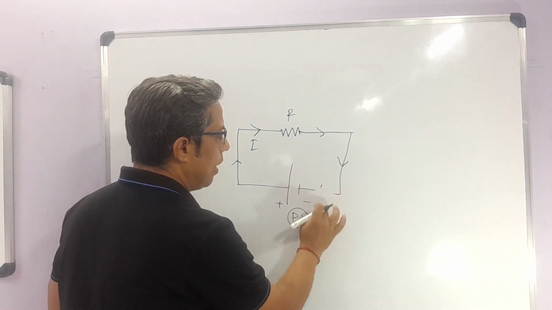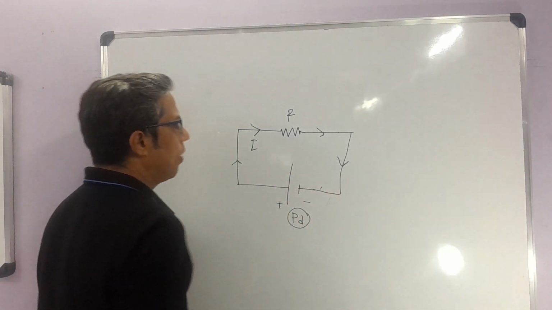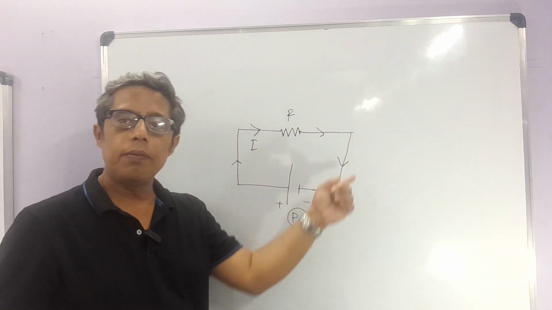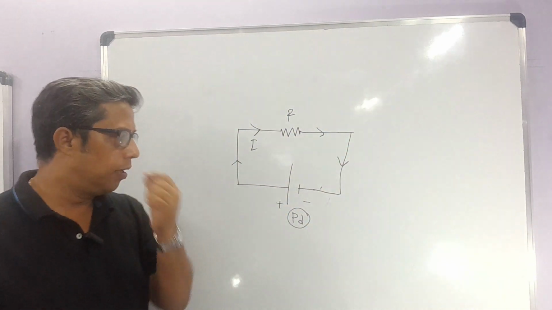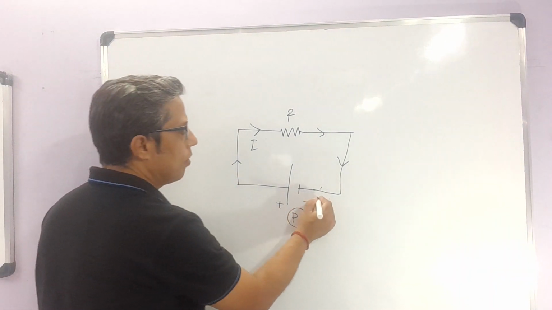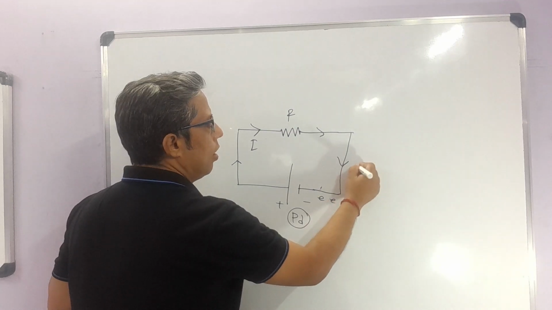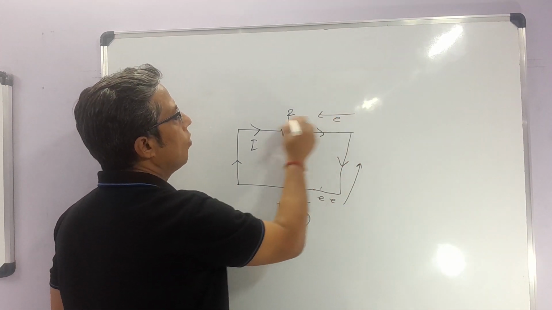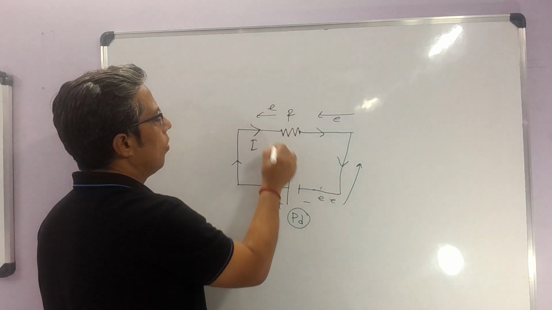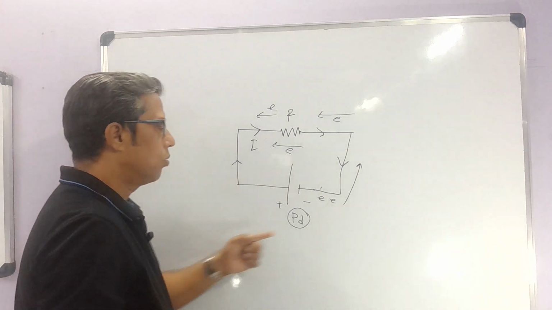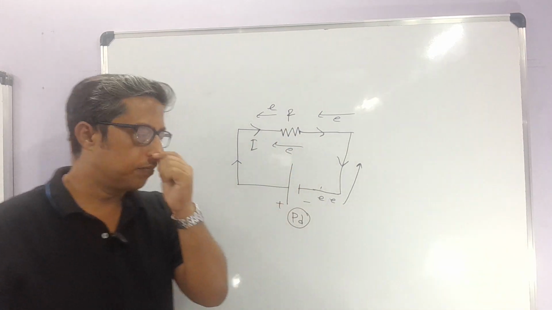Now I am connecting the circuit, so there will be a flow of current in this direction from the positive terminal to the negative terminal. Now what actually happened here? Actually, electrons are flowing from the negative terminal to the positive terminal. So this is the direction of flow of electrons. Electrons flow from the negative terminal of the battery to the positive terminal.